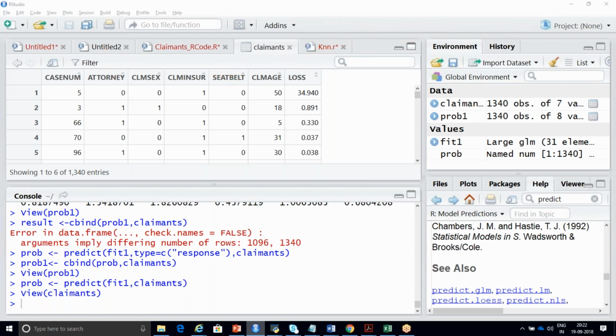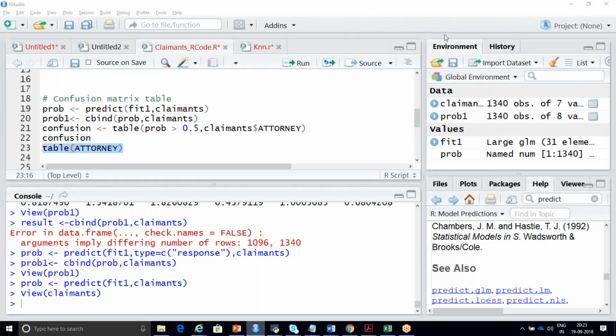Summation of the values present in the column attorney? No, not summation. I'll tell you what it is. Yes, Muralidhar, it's correct. Table of attorney will give you how many zeros and how many ones are there in your dataset's attorney column. In your dataset claimants, the attorney column has 0 and 1, right?